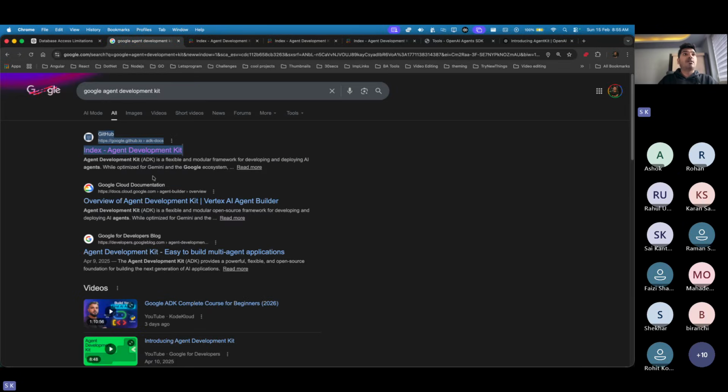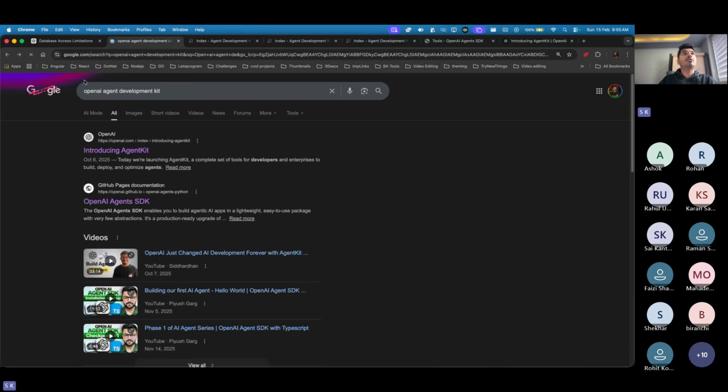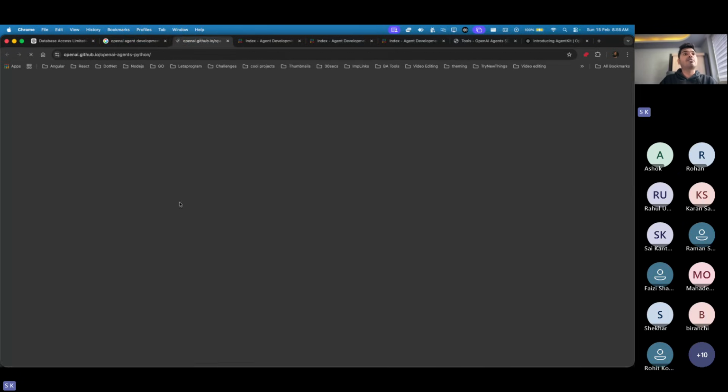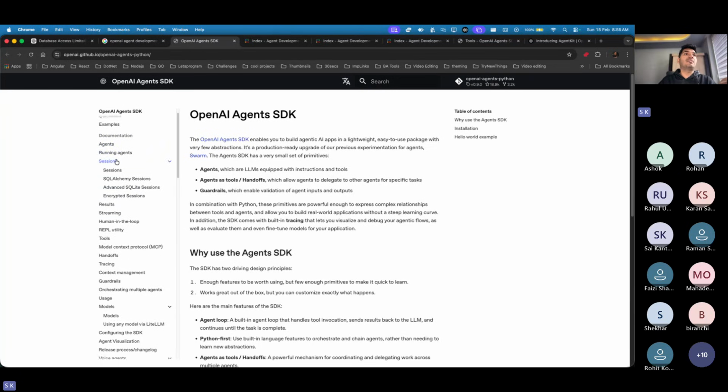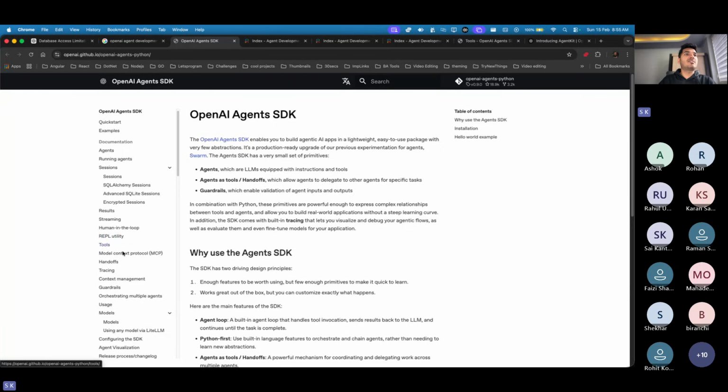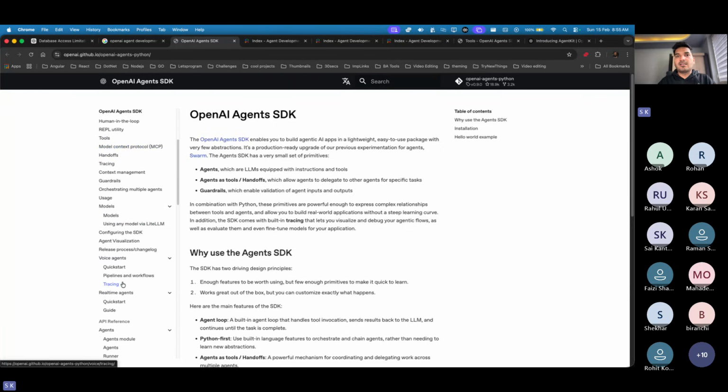Now, maybe if you missed the OpenAI part, let me also show you the OpenAI SDK, just in case the screen was stopped. Here you can see they also have the same thing. We have agents, running agents, sessions, tools, almost similar, to be honest. It's just two different brands, like where you want to invest your money. If you want to use OpenAI, you need API keys. Same for Google. For Google, I think you don't have to pay upfront, but here you have to pay $5 upfront, and then you can start using their APIs.